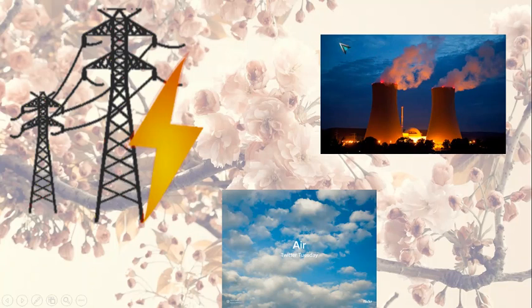Atomic energy. A huge amount of heat is produced in a very short time when the nuclei of some elements like uranium, thorium, etc. undergo fission. This is used in atomic energy projects. Air. A large amount of heat is present in the air around us.